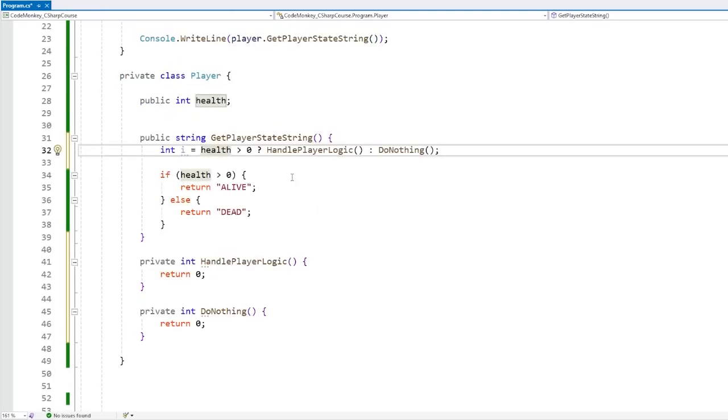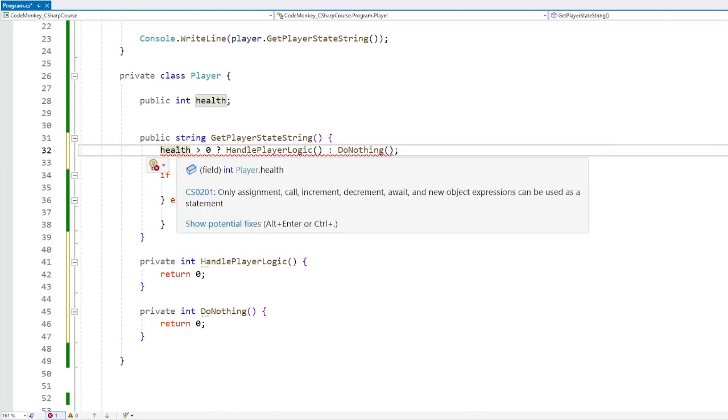Now, technically, you can also use it to run some logic. So you write the same thing, then on the right side, instead of just a normal value, you can run some kind of function with some kind of logic. So technically this is valid. However, you have to make sure to either assign it to something or return something, because otherwise this is not a valid assignment, not a valid instruction.